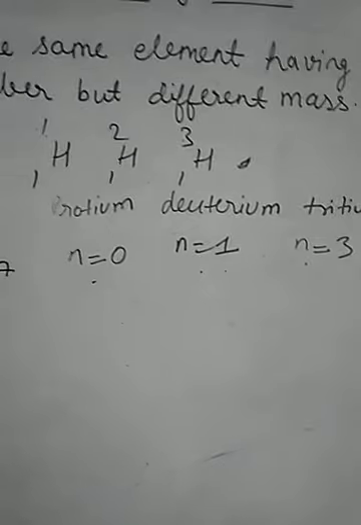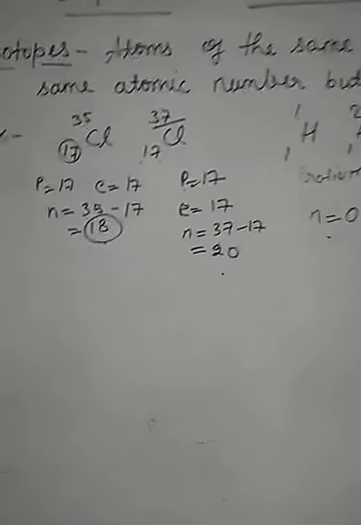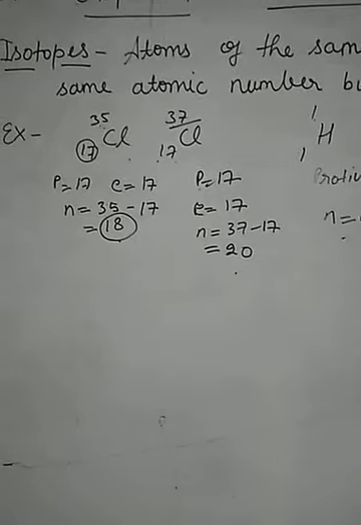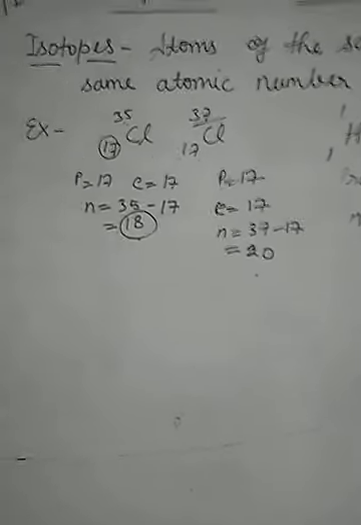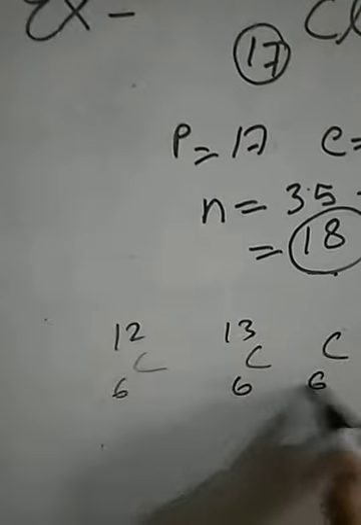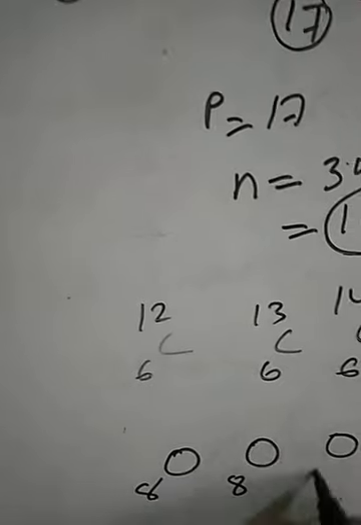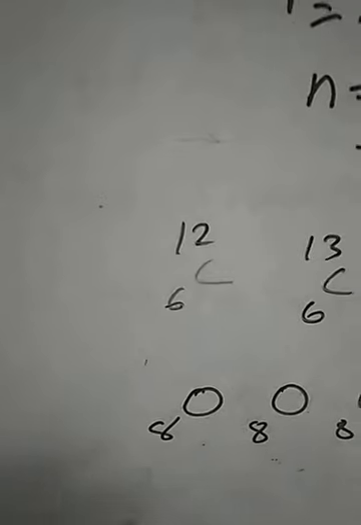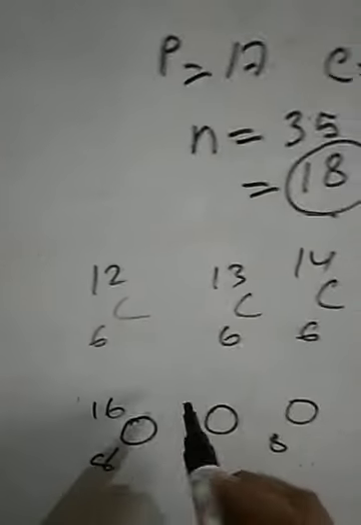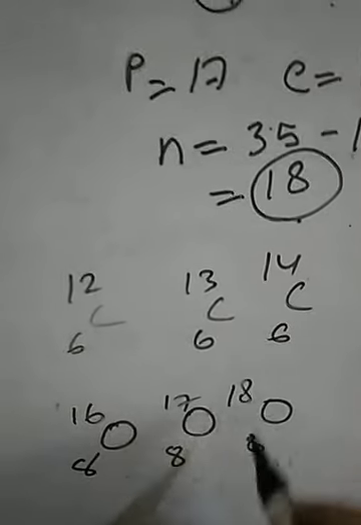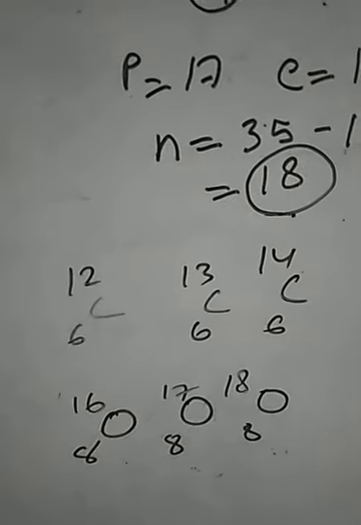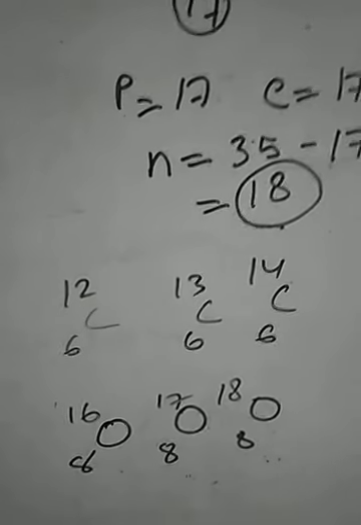So there are many other elements whose isotopes are found. For example, carbon and oxygen. Carbon has three isotopes, carbon 12, 13 and 14. Oxygen also has three isotopes, with atomic masses 16, 17 and 18. So there are many elements whose isotopes are found in nature.